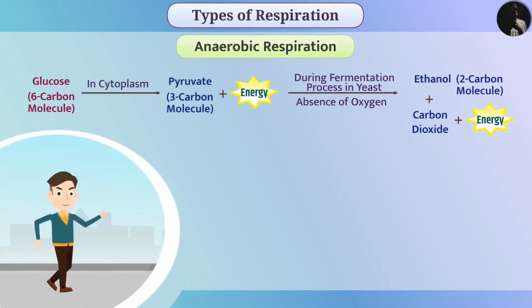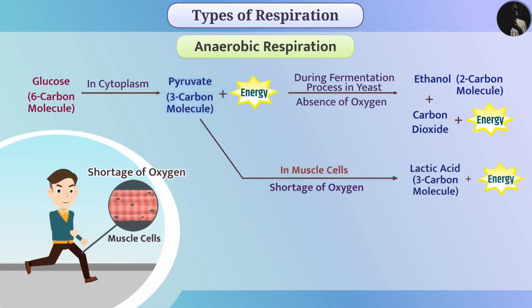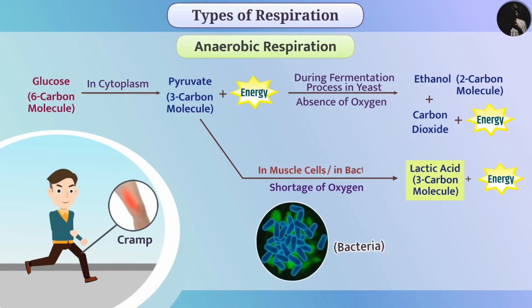In such a situation, often there is a shortage of oxygen in the muscle cells. To generate energy in less oxygen, these cells break down the pyruvate into the 3-carbon molecule lactic acid. Formation of lactic acid can cause cramps. We can see this method of generating energy in some bacteria also.